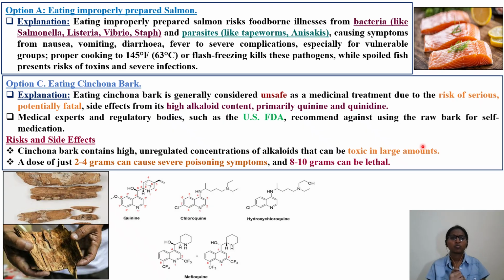So let's discuss option C. Option C was something related to eating cinchona bark. Cinchona, very simple. If you go back and ask your mother, it will be there in your kitchen spices. It is part of an ingredient.